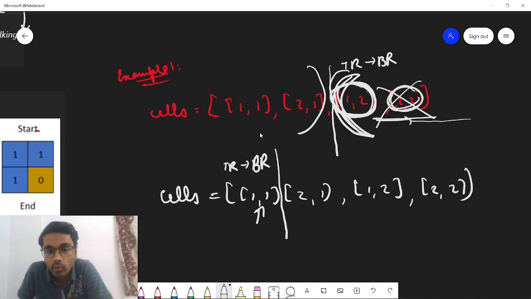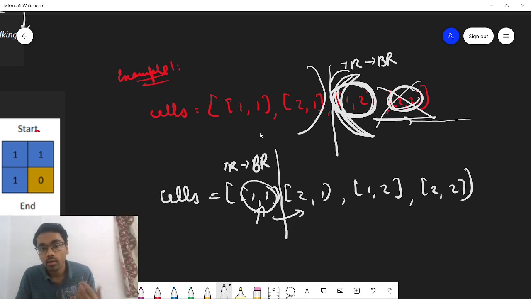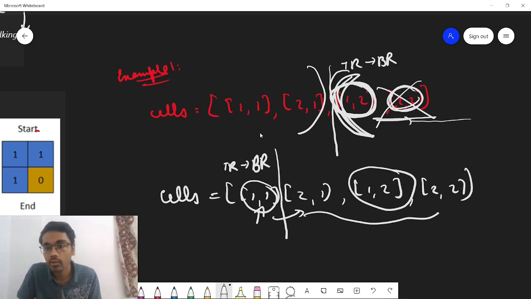Now if you are able to reach from the top row to the bottom row, will you not explore further days? What can be the more days where you can reach from the top row to the bottom row? Yes, you will go towards the right to explore what is the last day where you can cross. So you would try to search in this particular part. Now let's say you come across this cell and you get to know that this is not possible. If you flood this cell with water, it is not possible to cross from the top row to the bottom row. So you will not search further in this part. At this position you are eliminating the right part.